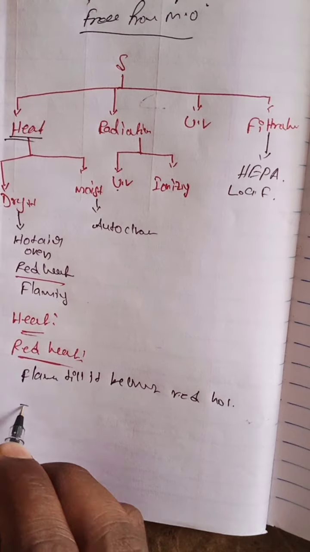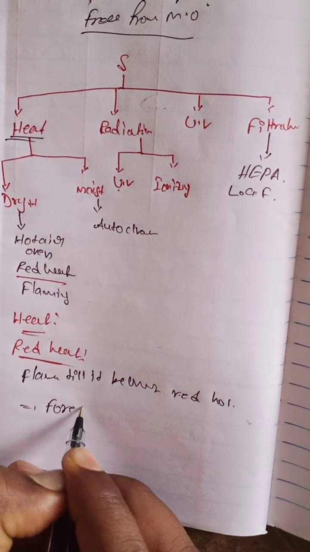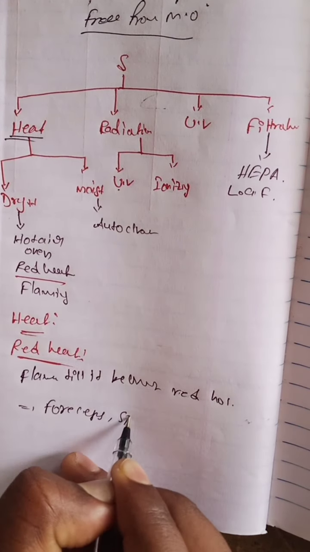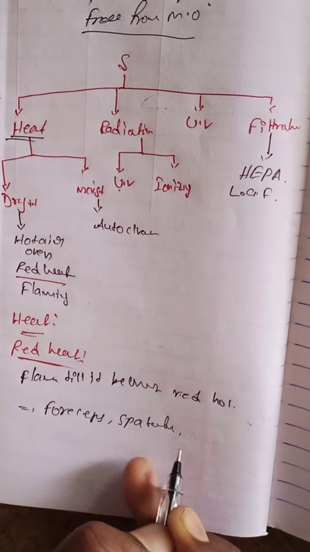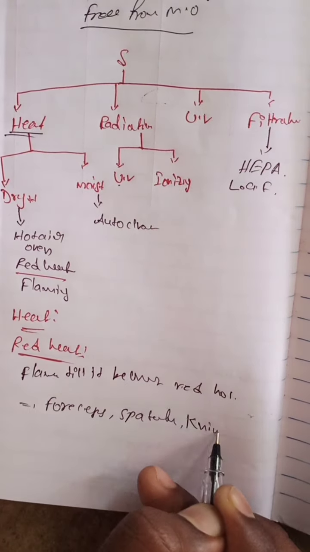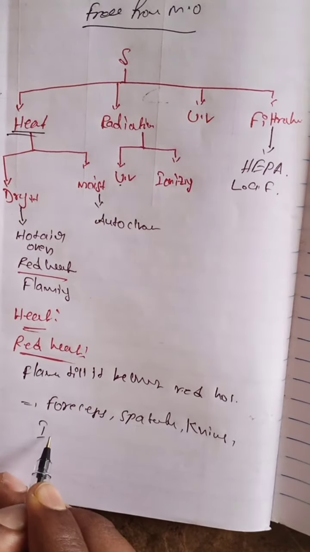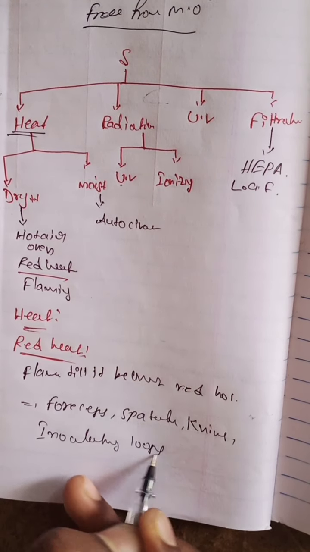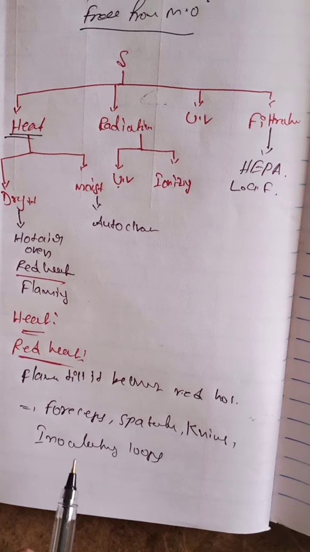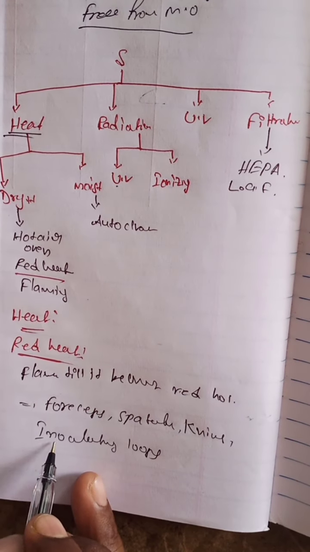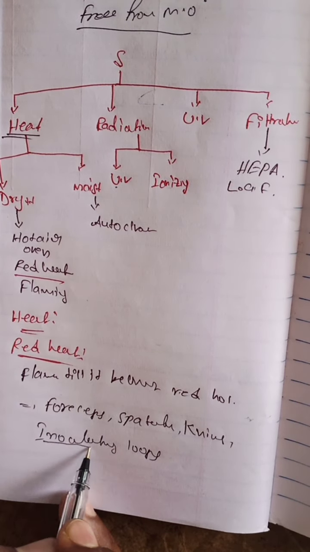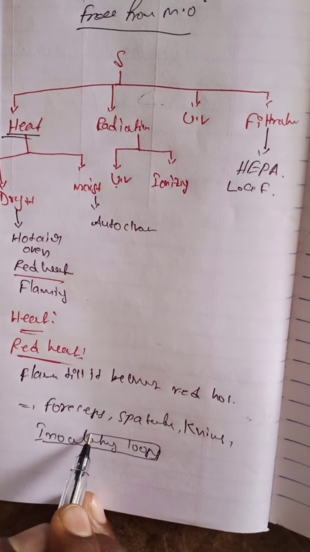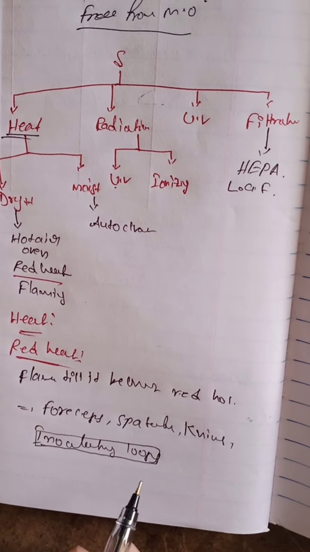What are the items sterilized this way? Forceps, spatulas, knives, and inoculation loops. With inoculating loops, we inoculate microorganisms into the culture media.